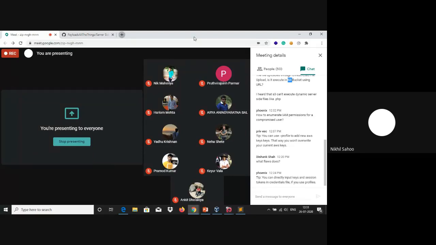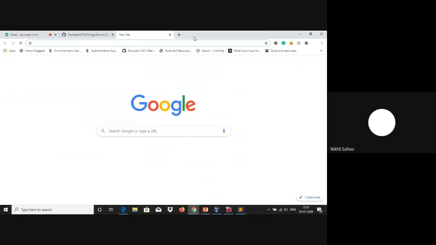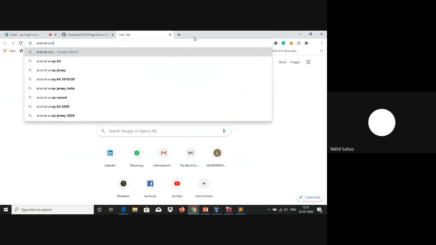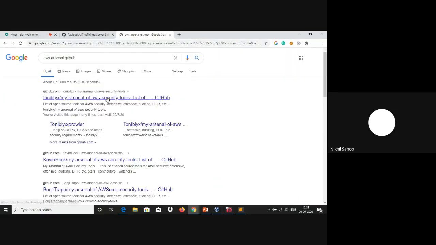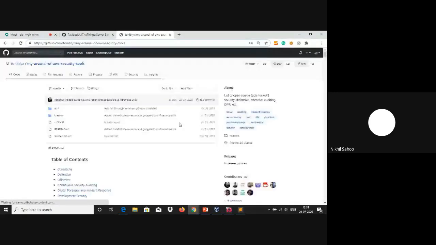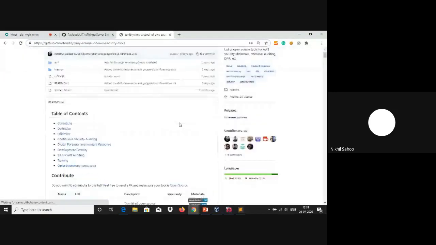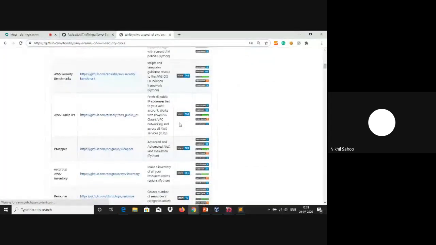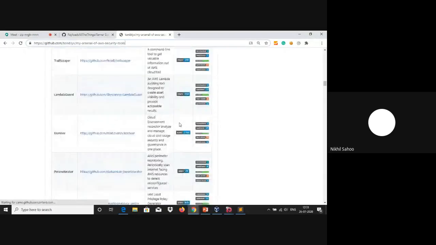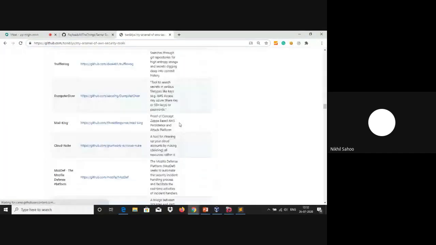You can also visit this particular GitHub repository here. It consists of a huge list of all the tools that one might require while performing an AWS assessment. So you can go through all of these.